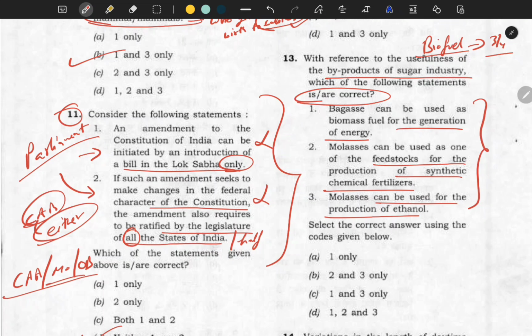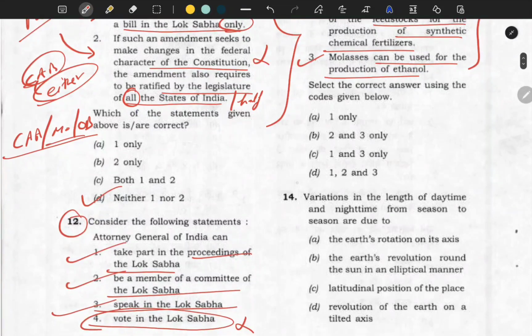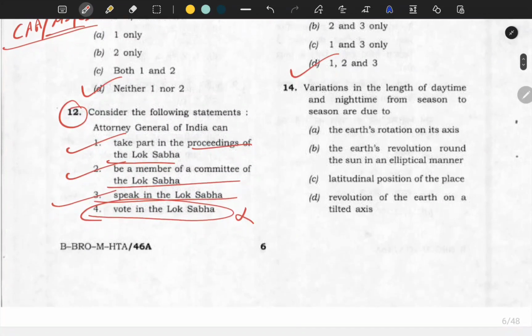So they're telling bagasse can be used as biomass fuel. So I told you biofuel, biomass fuel, yes, it is true. Molasses can be used as one of the feedstock, yes, production of synthetic chemical fertilizer in many of the states, even in UP and Punjab, they are also practicing this. So correct. And it can also be used for the ethanol, yes, as I told you in the biofuel policy. If you read about this, this question is very much easy for you. So all are correct.